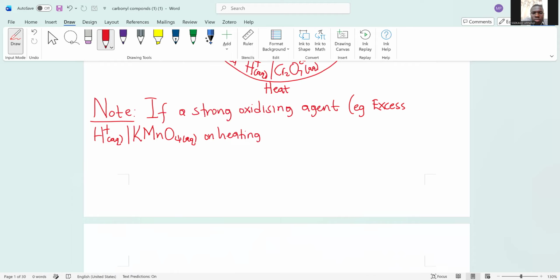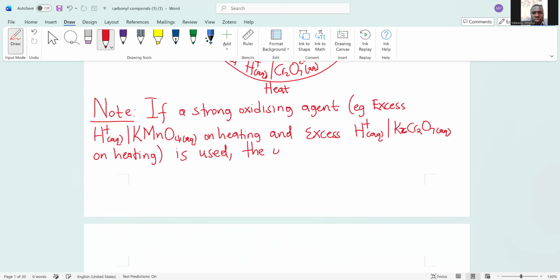That is potassium permanganate acidified with dilute sulfuric acid, and excess acidified potassium dichromate(VI) solution on heating. Those are the two common strong oxidizing agents. For example, those ones. If a strong oxidizing agent is used,